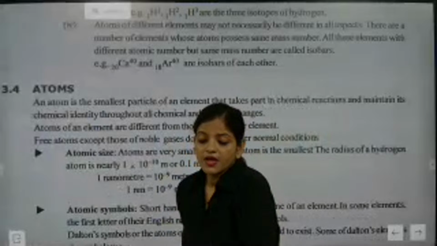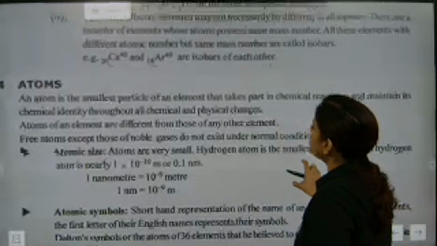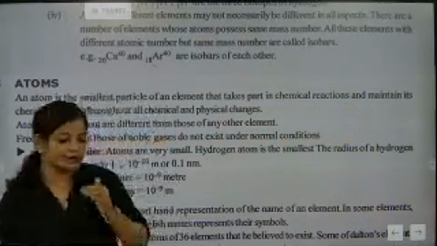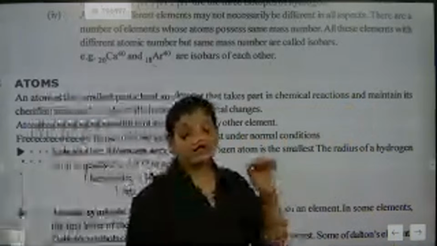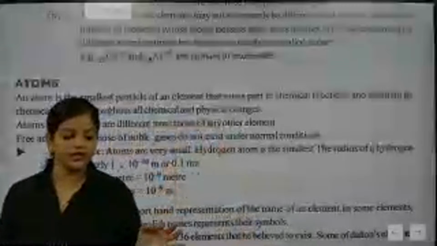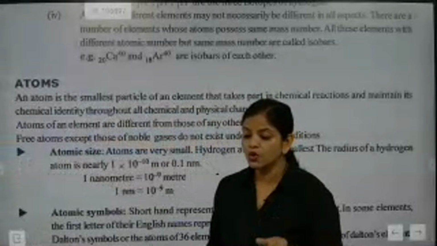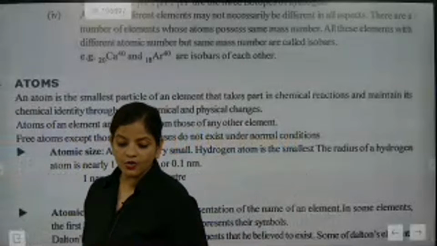So now look here. An atom is the smallest particle of an element that takes part in a chemical reaction. So we need to understand one thing. Atoms are the smallest particle of an element that takes part in a chemical reaction, and it maintains its chemical identity throughout.